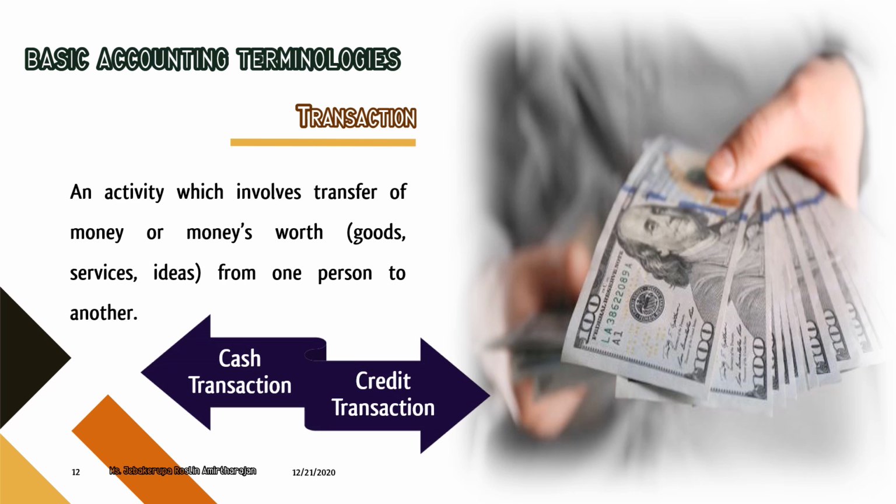So generally transaction is classified as cash transaction and credit transaction. What does it mean by a cash transaction? Cash transaction is a transaction where the cash is transferred immediately or at the time of transaction. Credit transaction is a transaction where cash is promised to be transferred in a future date. Cash is not being transferred immediately. So that is called a credit transaction.